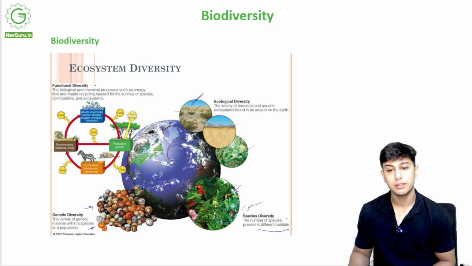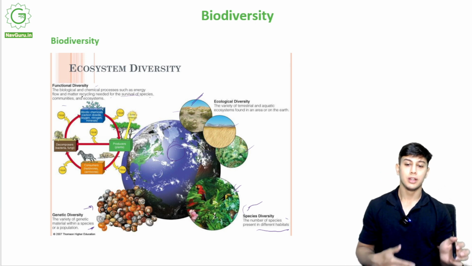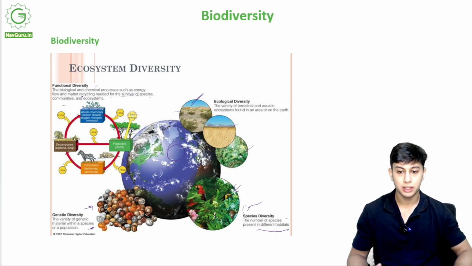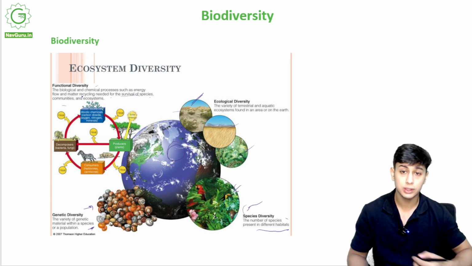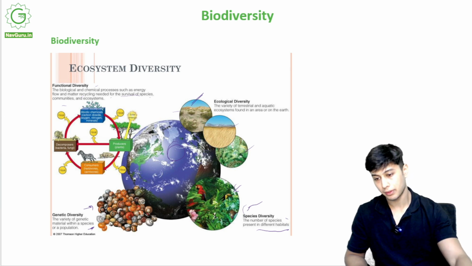We also have functional diversity. The biological and chemical processes such as energy flow and matter recycling needed for the survival of species, communities, etc. So, for example, an organism dies, its body is decomposed, it is utilized by the soil, a plant grows, another organism eats the fruit of the plant. So this is a constant change of energy. That is functional diversity.